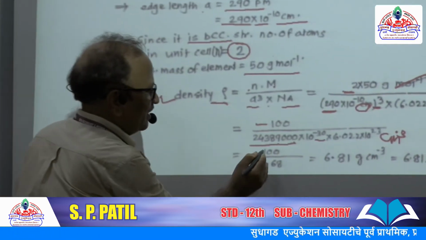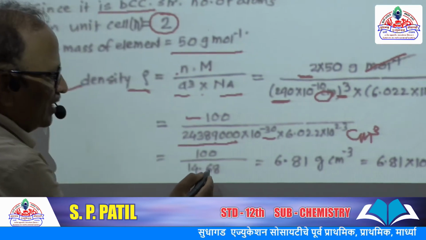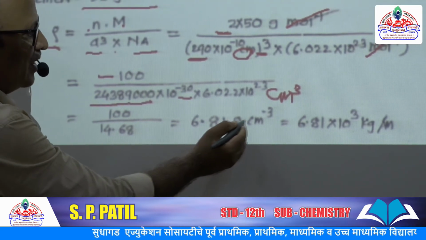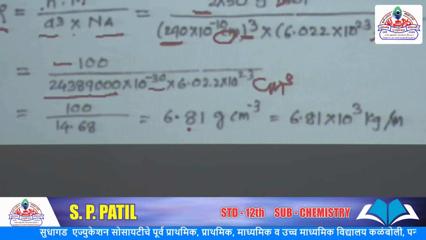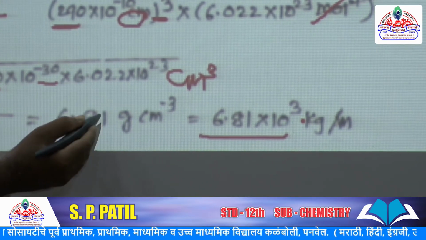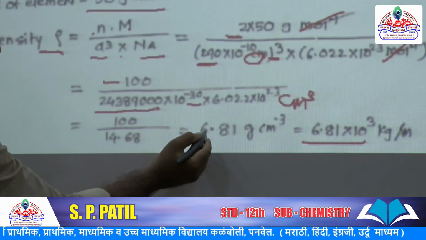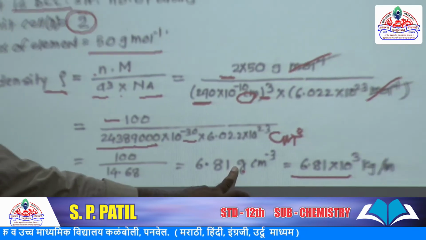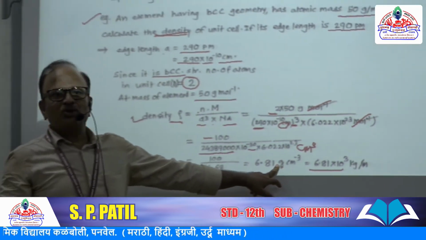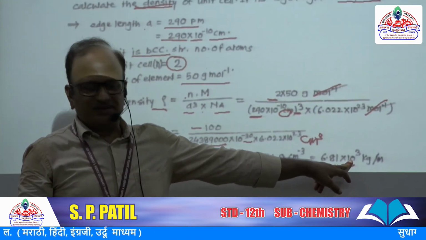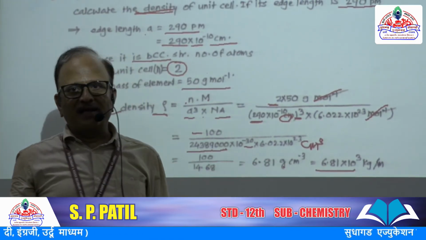Now simplifying, 100 divided by 14.68 is equal to 6.81 gram per cm cube. Its final answer is in kilograms. To convert gram into kilogram, multiply by 10 raised to minus 3 kg. So this is the final answer.